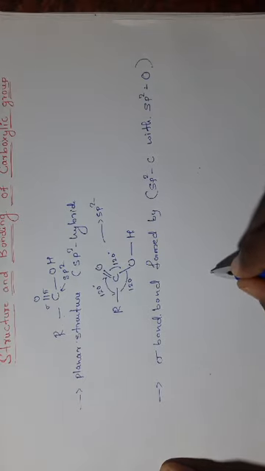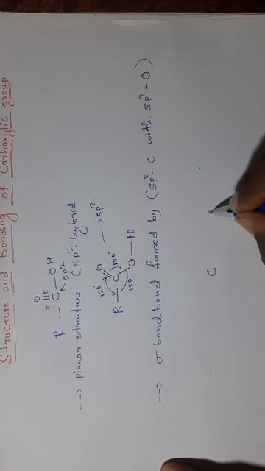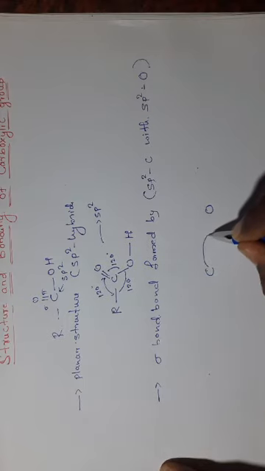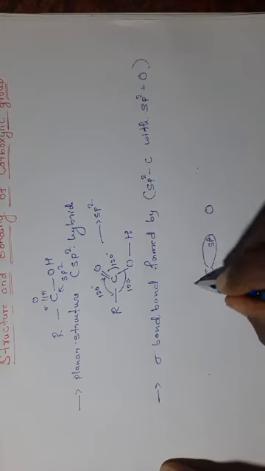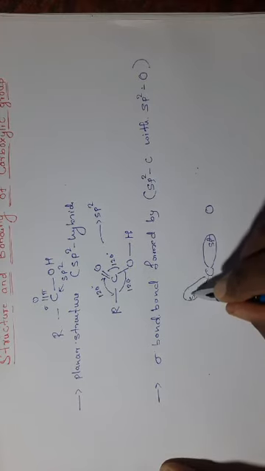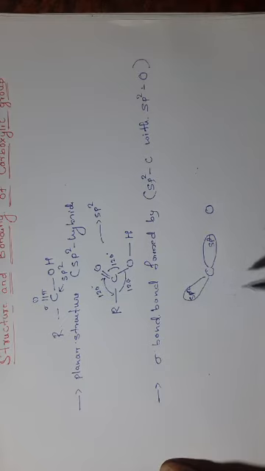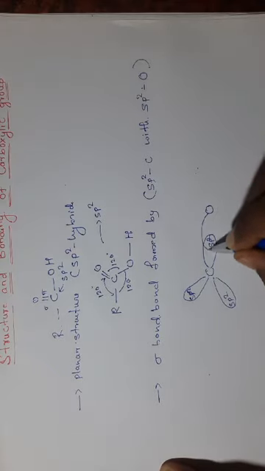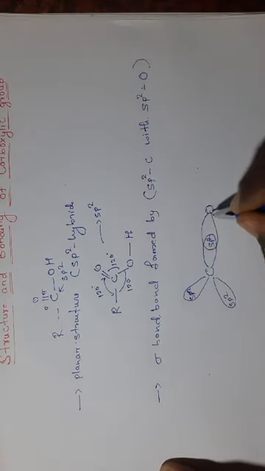Like this, this is our carbon and this is oxygen. Here, this is one sp2 hybrid orbital, this is another sp2 hybrid orbital, and this is another sp2 hybrid orbital. This sp2 hybrid orbital of the carbon overlaps with the sp2 hybrid orbital of the oxygen.